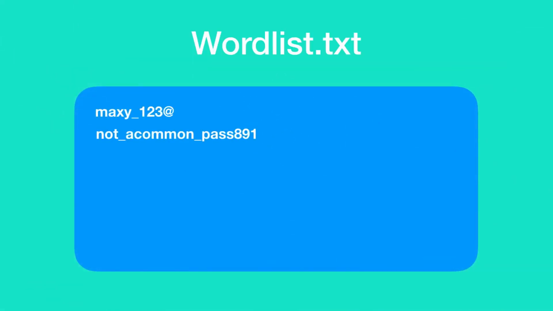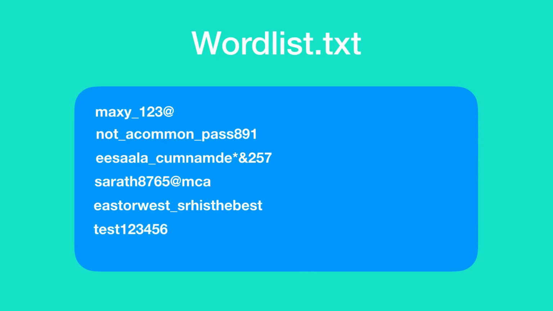But what if the password is not a commonly used password? In that case, rainbow tables are of no use. So there comes the dictionary attack and the brute force attack. Both are quite similar. In a dictionary attack, you have a word list. A word list is nothing but a huge text file with loads of passwords. In this attack, the hacker writes a code which compares the password hash to be cracked with the password hash of each and every password that exists in the word list file. If any hashes match, then it means that the cracking is successful.